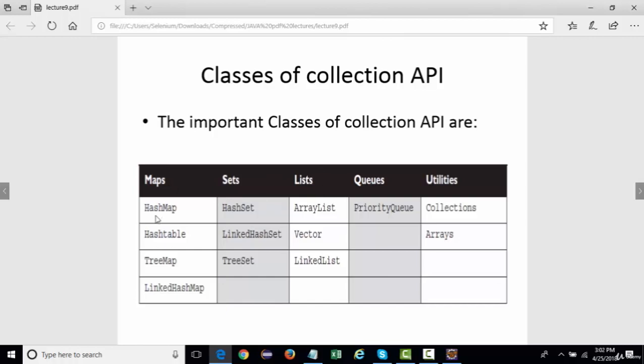HashMap, Hashtable, TreeMap, and LinkedHashMap inherit the Map interface. In the same way, HashSet, LinkedHashSet, and TreeSet inherit the Set interface, and ArrayList, Vector, and LinkedList inherit the List interface. HashMap, HashSet, and ArrayList are the most frequently used classes, so we'll be studying them a lot. We're going to see examples related to ArrayList, HashSet, and HashMap, because these are the three classes which are very frequently used. We'll start looking at these three classes one by one.